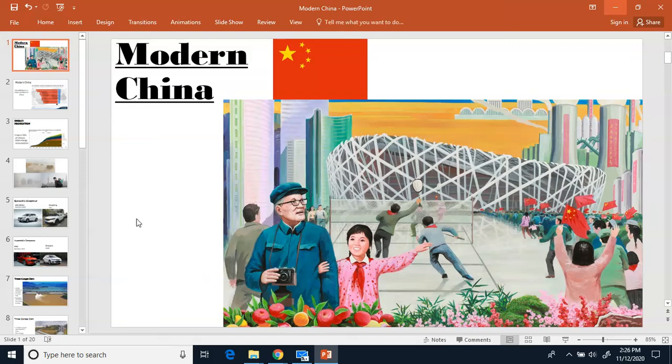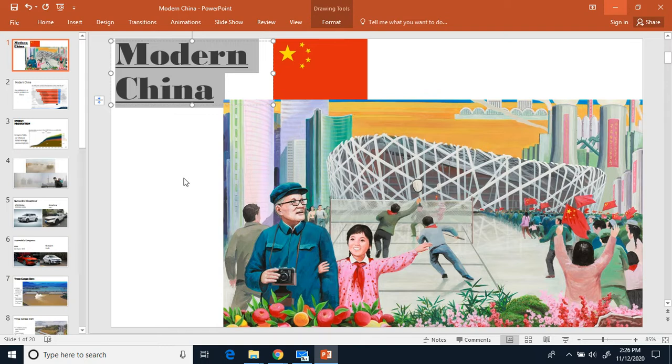All right, so today we're beginning a new section, and our new section today is called Modern China. Go ahead and write down Modern China and then underline. So for Modern China, we're going to talk about what's going on today. So now what's going on like the 1990s or 1980s, we're going to talk about, 2000s, 2010s, what's going on today.